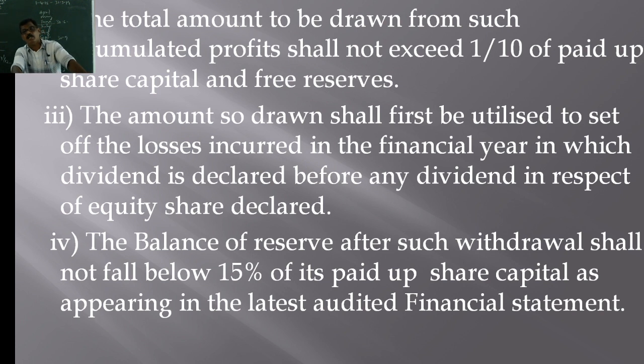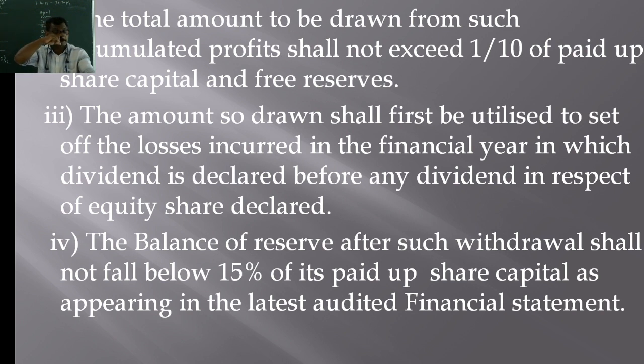Once you take the amount from the reserves, the amount you can draw is not more than 10% of the paid up capital and free reserves. Once you draw the amount, that amount should first be utilized to set off losses of the current year, and the balance of reserves after such withdrawal shall not fall below 15% of its paid up capital.